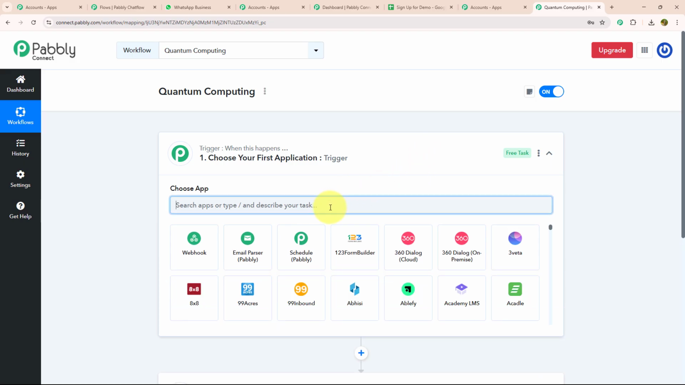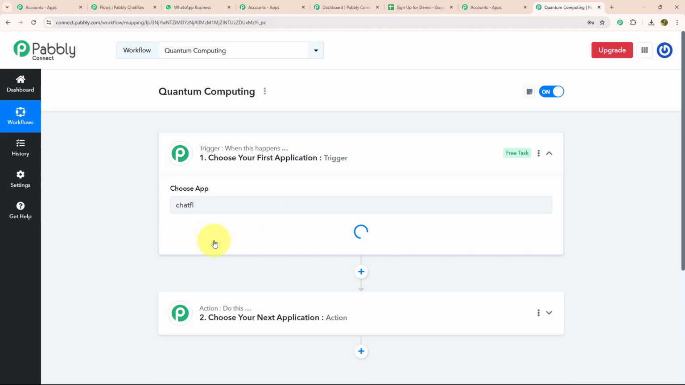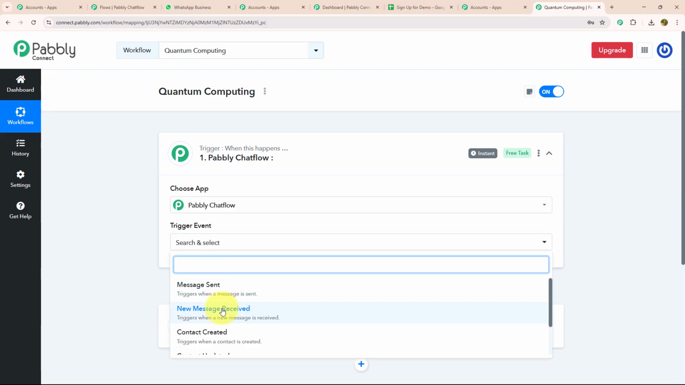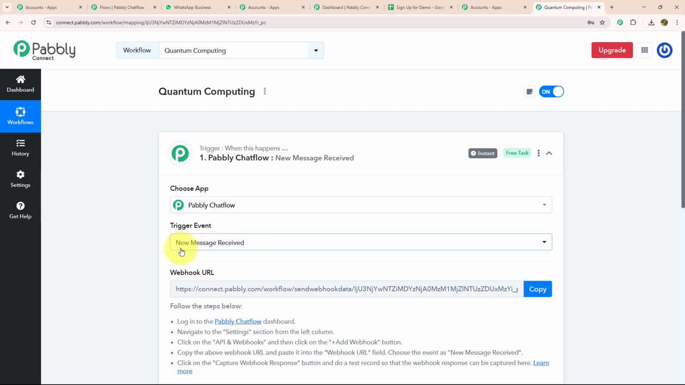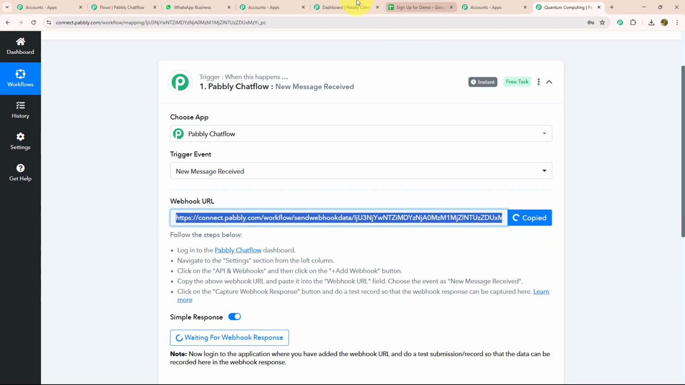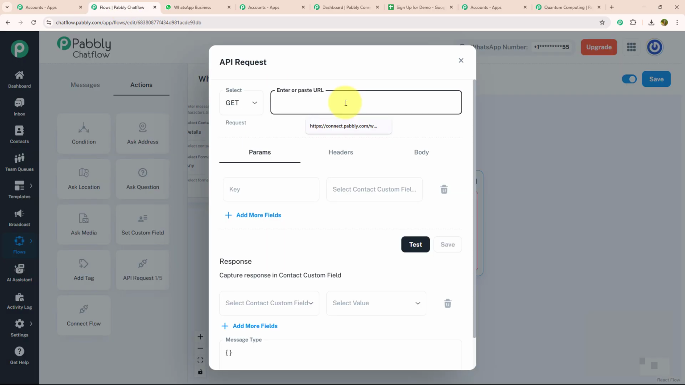Over here, you need to choose the app that you are working with. As we are working with Pabbly Chatflow, I will select Pabbly Chatflow as my app. And after that, I will select my trigger event as new message received. As soon as I have selected my trigger event, my webhook URL is generated. I will copy this webhook URL and I'm going to paste it in my API request.